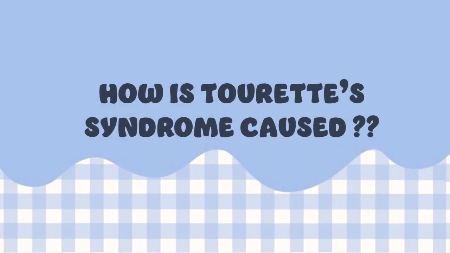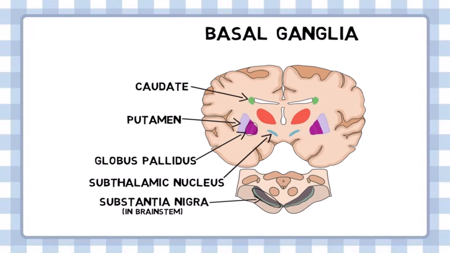How is Tourette's syndrome exactly caused? Let's see how those etiological factors affect the brain. The neuroscience of Tourette's syndrome is still poorly understood, but a number of studies suggest an important role of a group of structures known as the basal ganglia. These include the caudate, putamen, globus pallidus, substantia nigra, and subthalamic nucleus in the brainstem. The basal ganglia are involved in diverse brain functions, but they are especially relevant to Tourette's syndrome for their hypothesized role in suppressing unwanted actions.